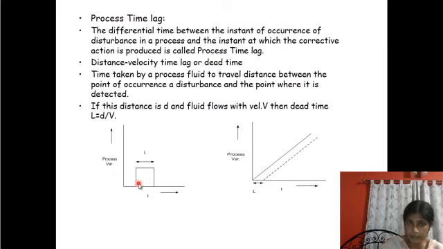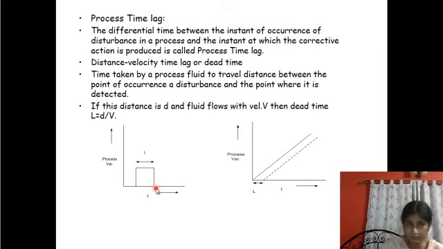At the point of occurrence of disturbance, the error is not detected. So the total time delay is the differential time between the point of occurrence of deviation to the point of corrective action where it is taken.